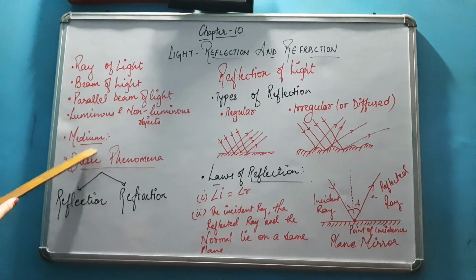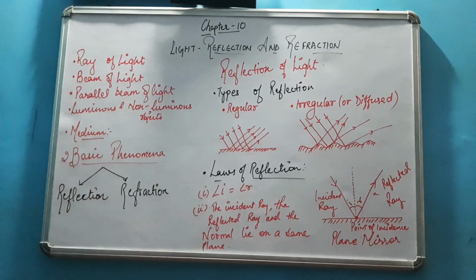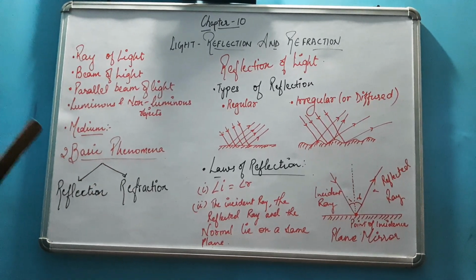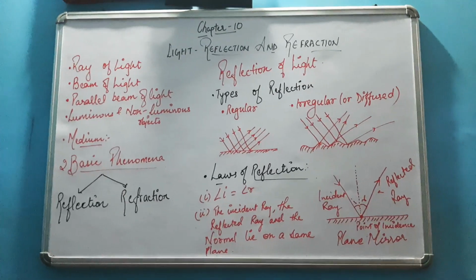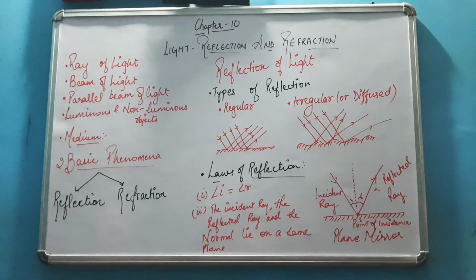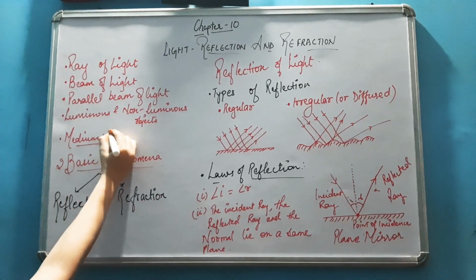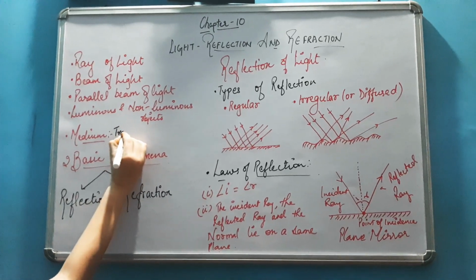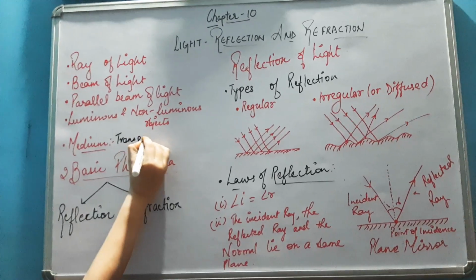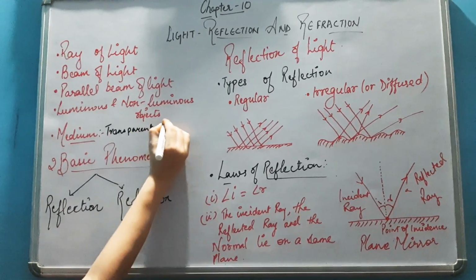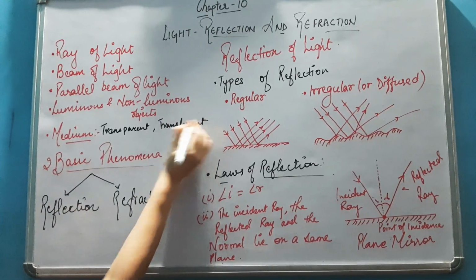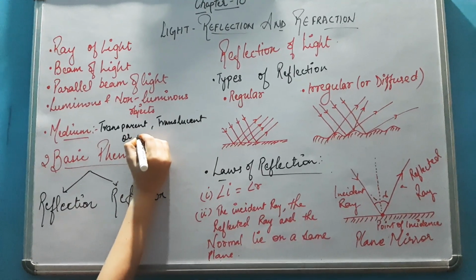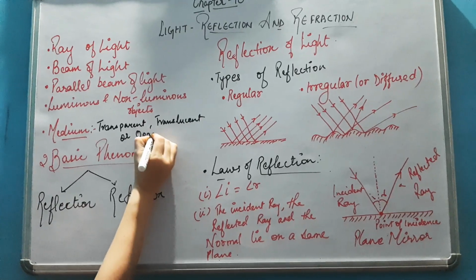Then comes the fifth point, medium. Medium means the type of medium in which the light rays are traveling. It can be either transparent, translucent, or opaque, right?